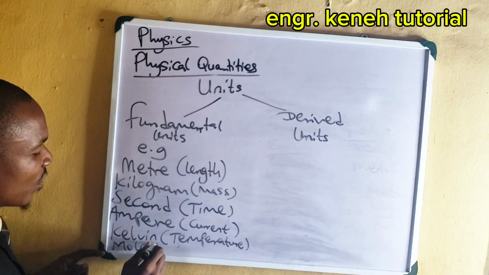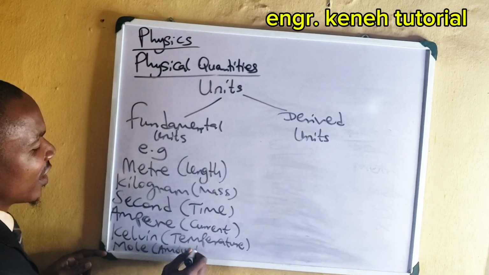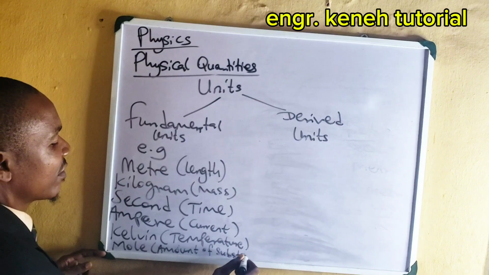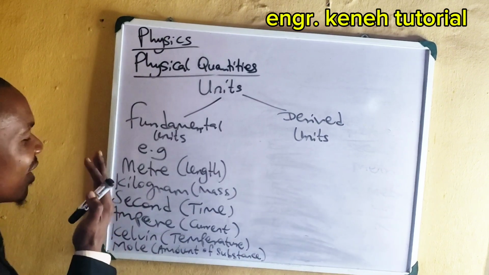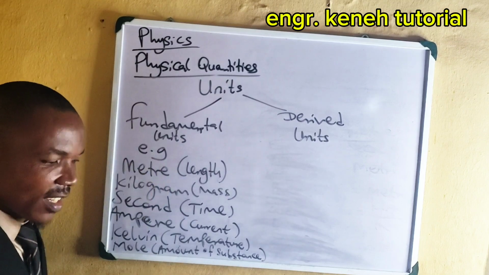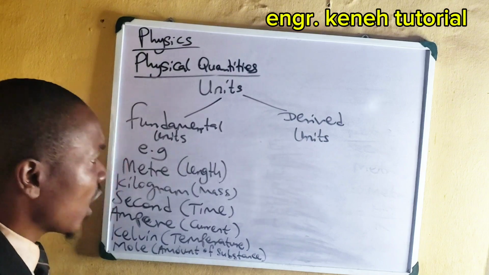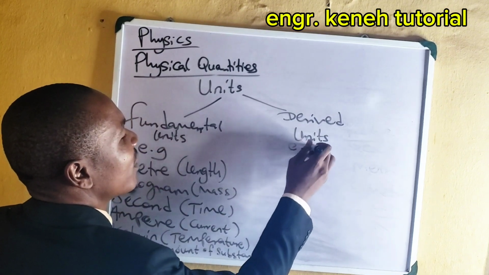Mole is the unit of amount of substance. So all these ones and more, they are regarded as fundamental units. Remember what I said? Fundamental units are units of fundamental quantities.